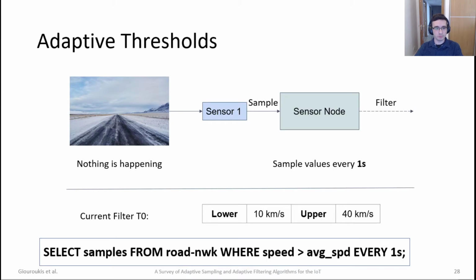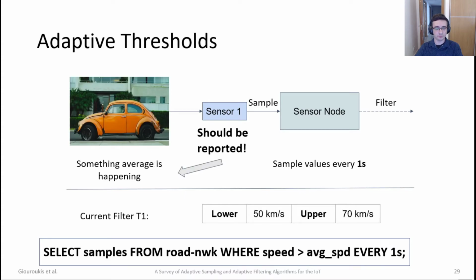We will go back again to our example. We have a sensor network on top of a highway where nothing is happening and we sample every 1 second. We have applied only a very naive filter that has a lower bound of 10 kilometers per second and an upper bound of 40 kilometers per second. We want to know and get reports every time a car speeds and goes higher than the average speed of